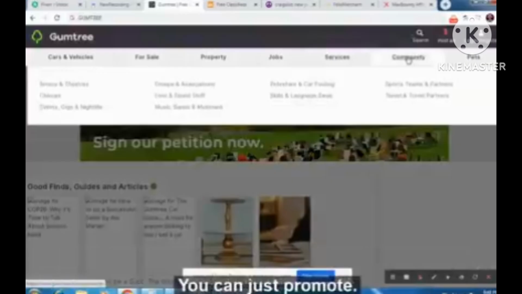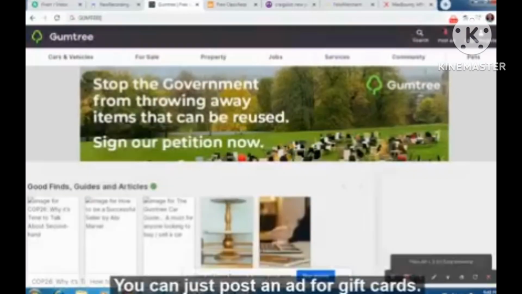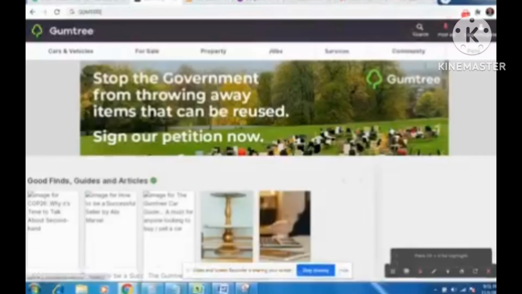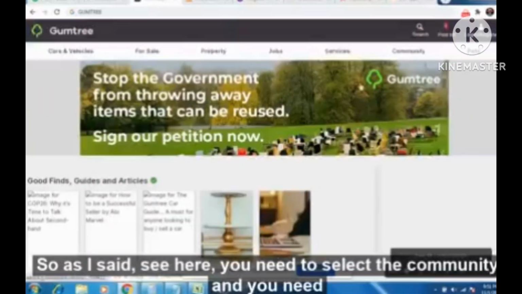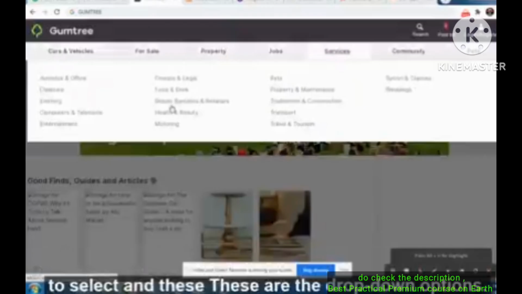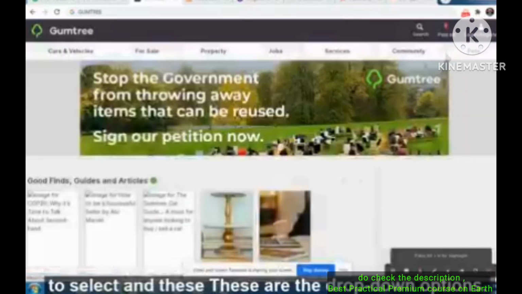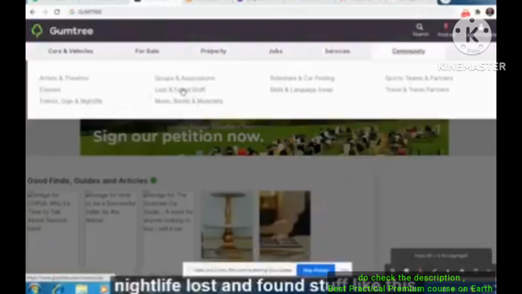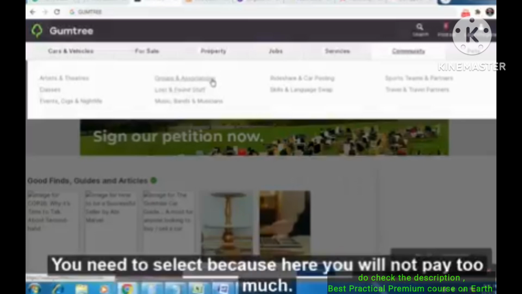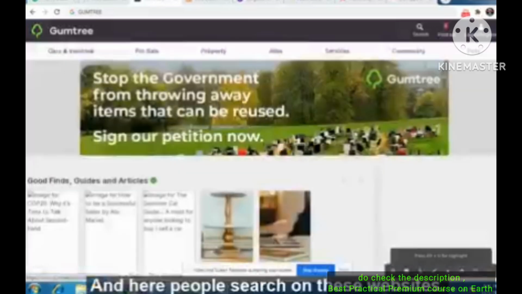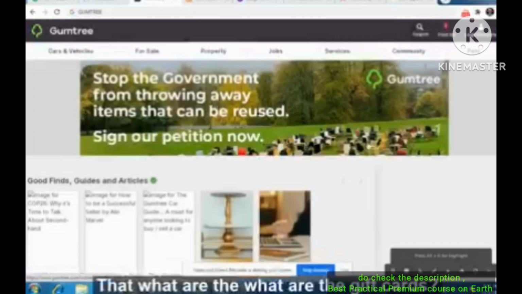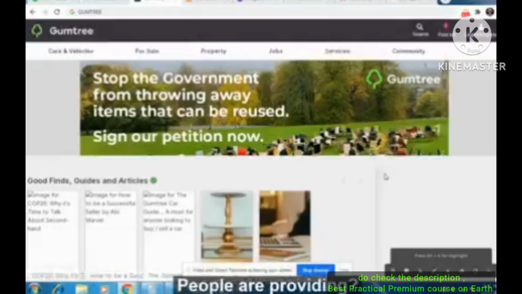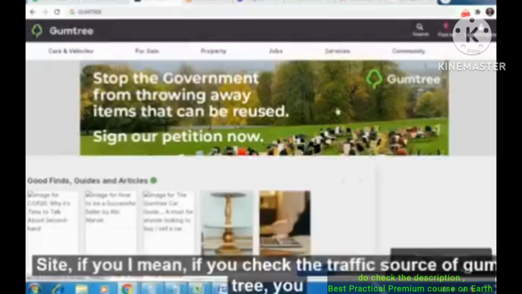Here in community, you can post ads for gift cards. So as I said, see here you need to select the community and these drop down options. Under the community, the group and association, events, gigs and nightlife, lost and found, stuff like this. You need to select because here you will not pay too much. And people search on these websites for what gift cards and giveaways people are providing. This is the amazing website.